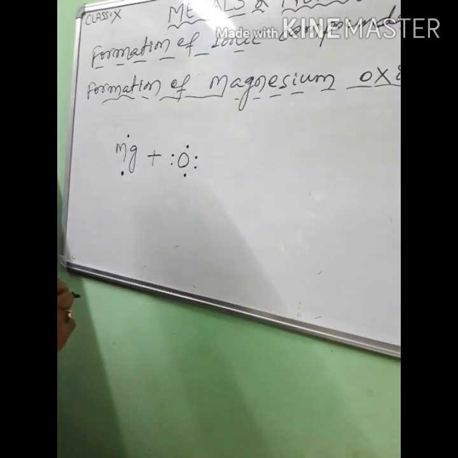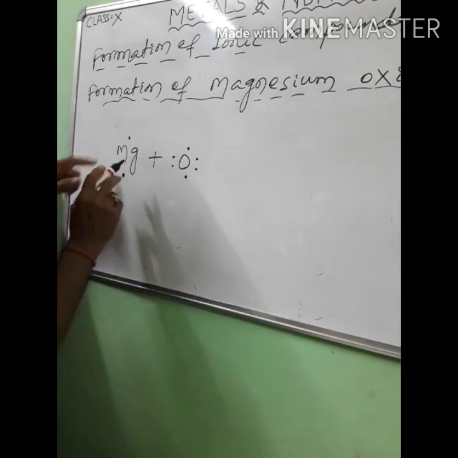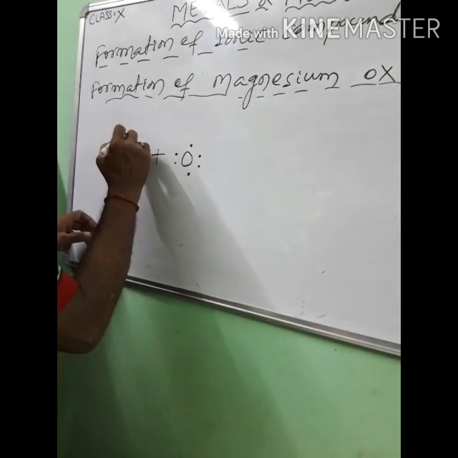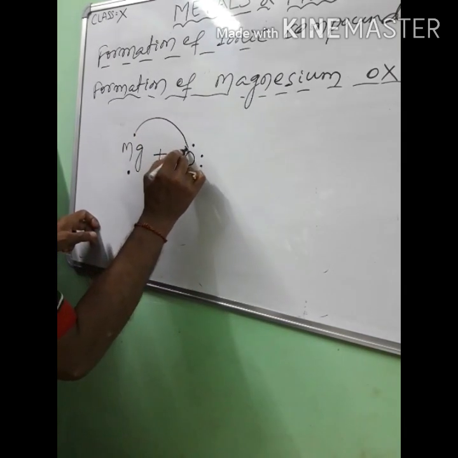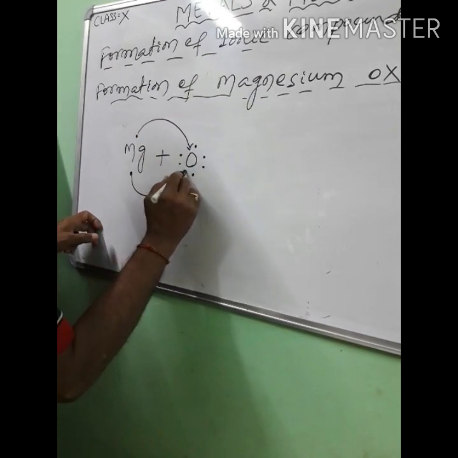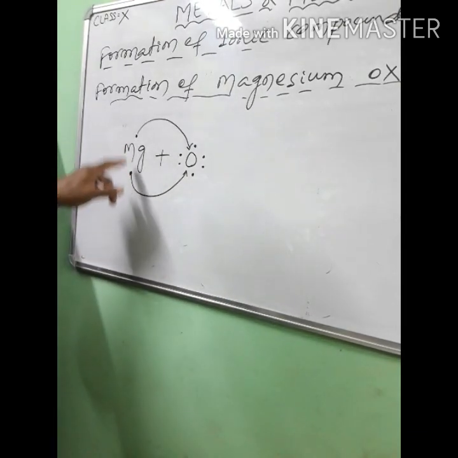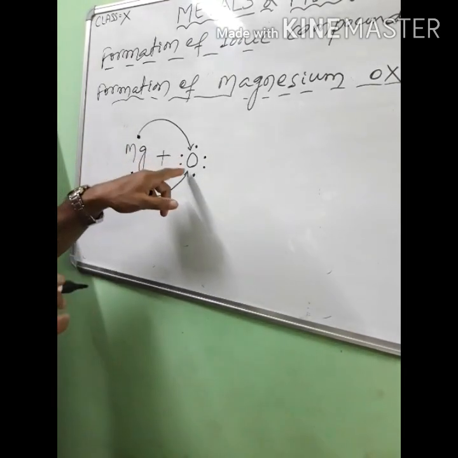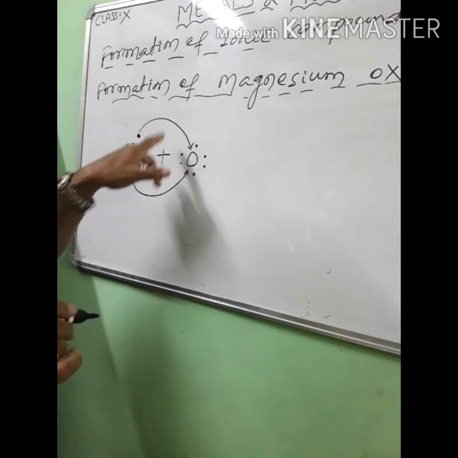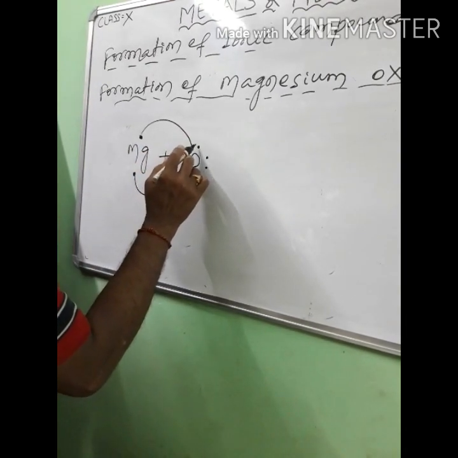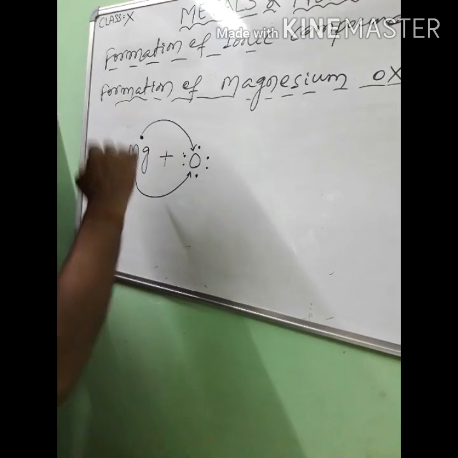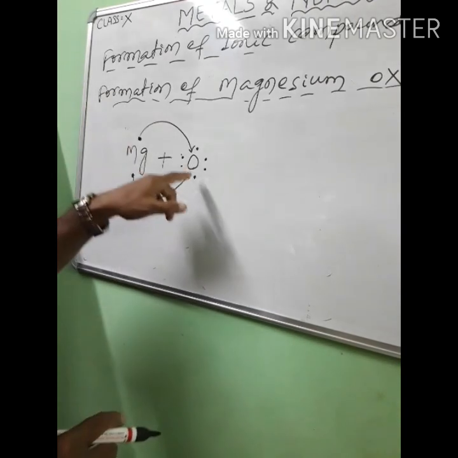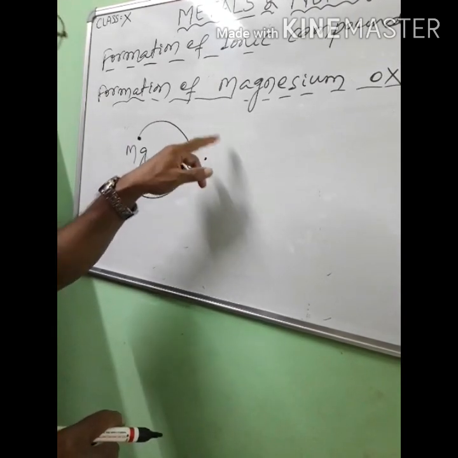Clear? So magnesium will donate its 2 valence electrons to oxygen. Let us write like this: here 1 and here we also 1. So magnesium will donate 2 electrons to oxygen, so that oxygen will attain 8 electrons. Here now 1, 2, 3, 4, 5, 6, 7, 8. So the oxygen atom will attain 8 electrons.